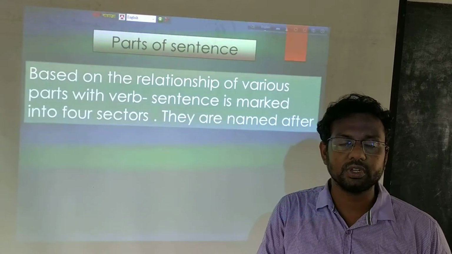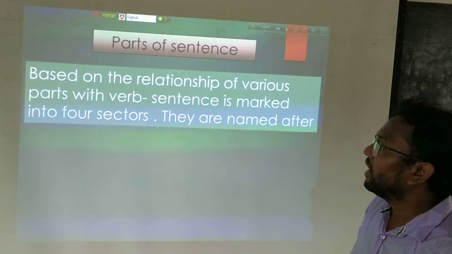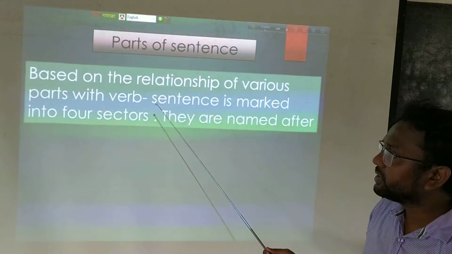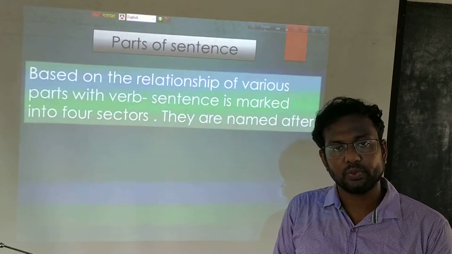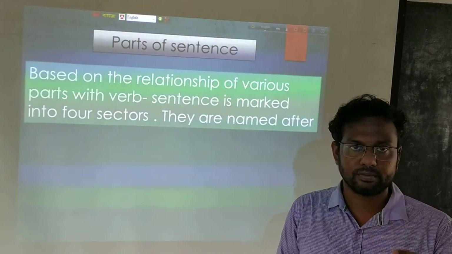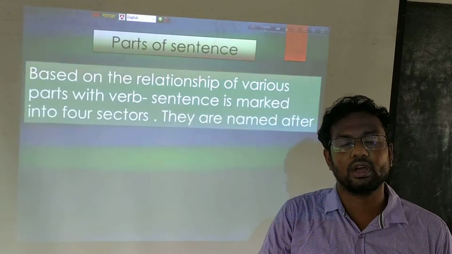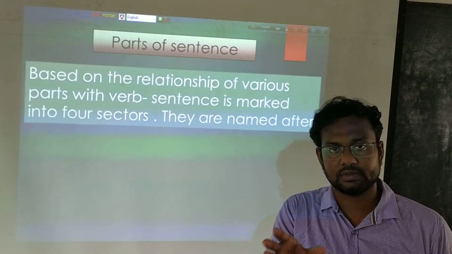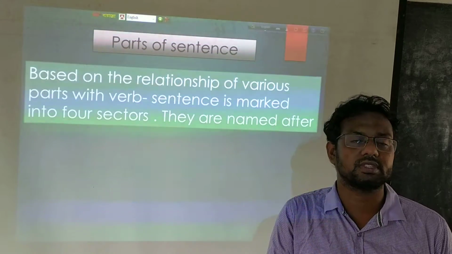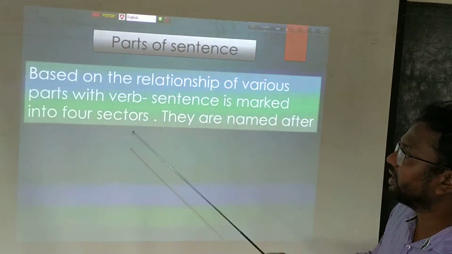But today we will try to understand how, depending on the relationship with the verb, the various parts of the sentence are categorized.